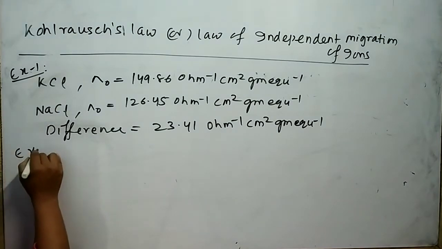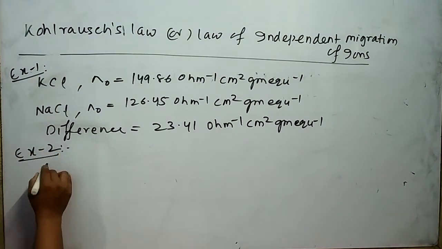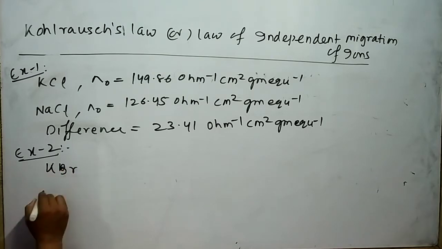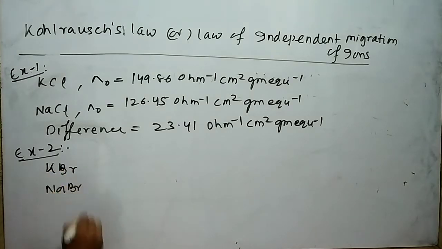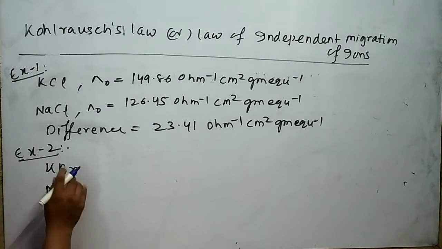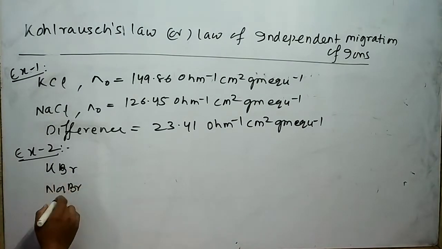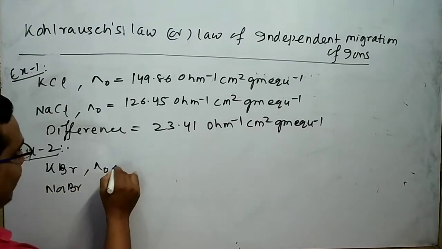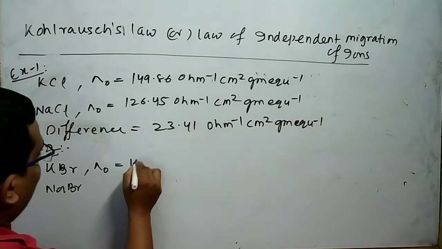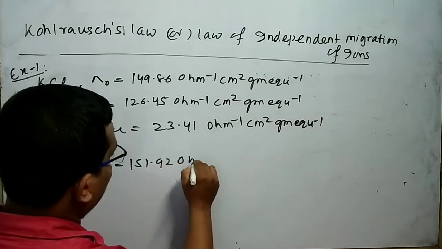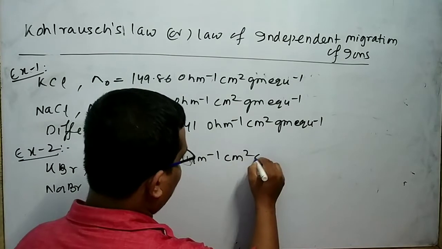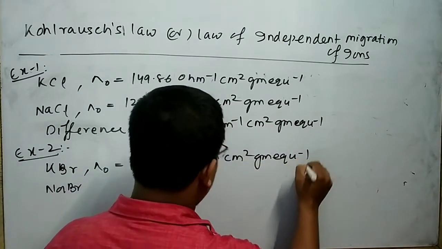Suppose I take another example, KBr and NaBr. Experimentally, the equivalent conductance of KBr at infinite dilution is 151.92 ohm inverse m square gram equivalent inverse.